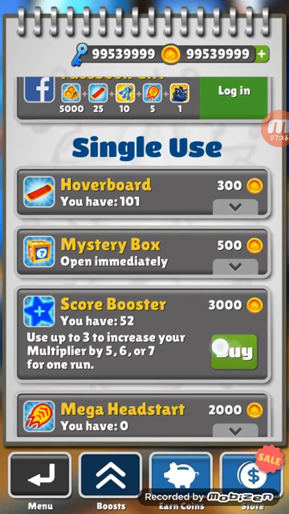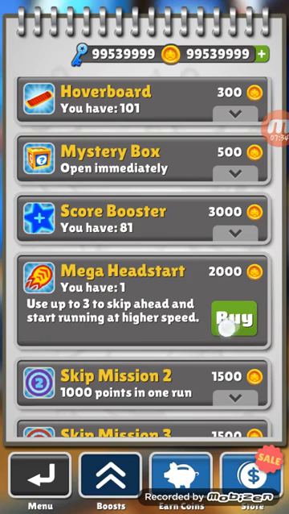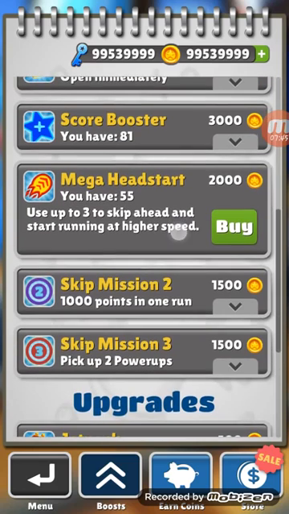And the next one, mega head start. I would like to buy this one also, around 50. Yeah, I have successfully purchased around 55.